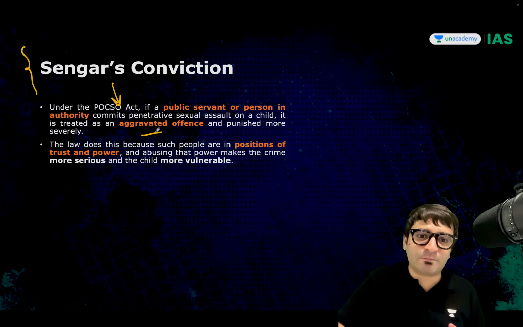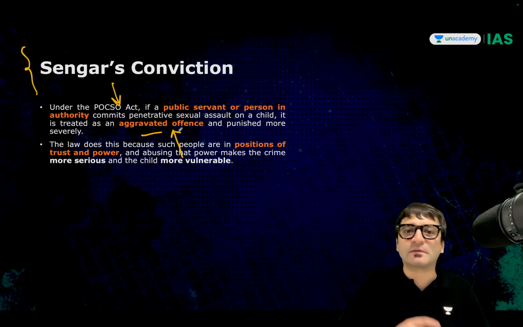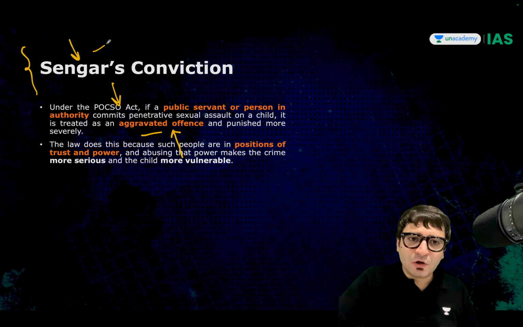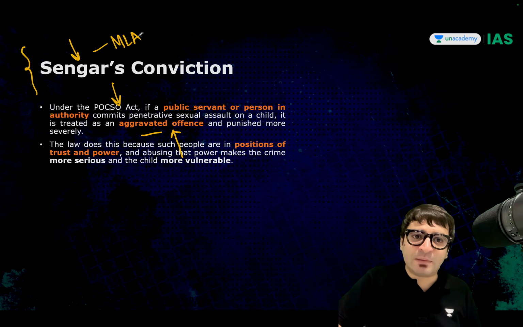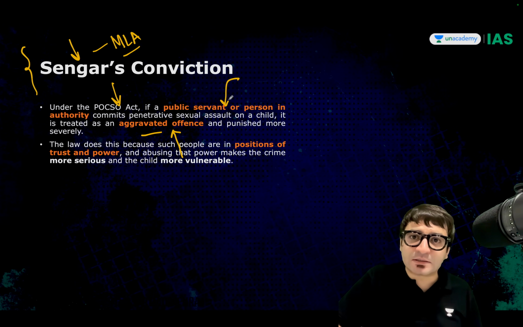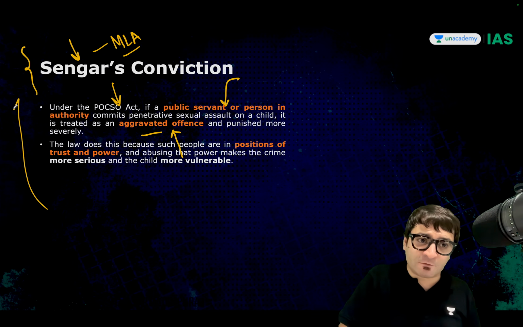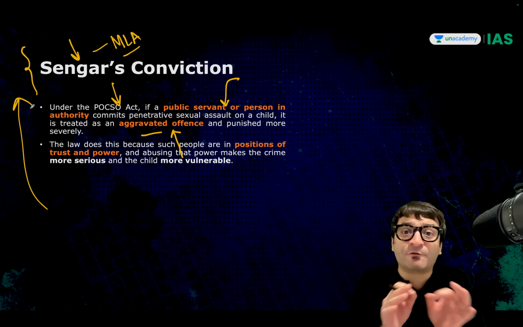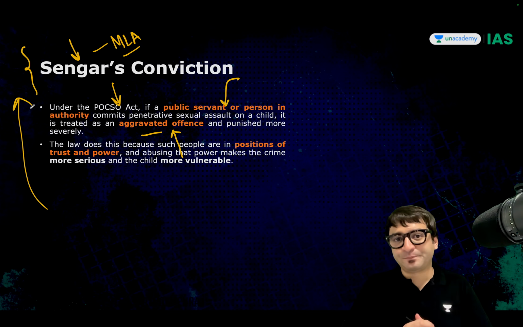In these cases, it becomes an aggravated offense. Now, the question was whether Mr. Sengar, who was an MLA, would be treated as a public servant, which means someone in the position of power, and in this case, it should not be treated as an offense, but an aggravated offense.